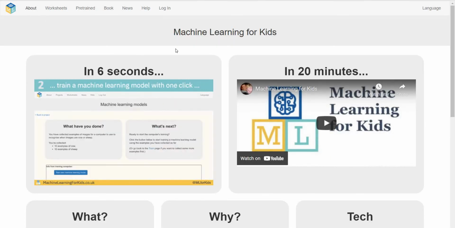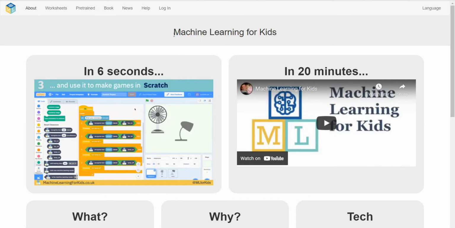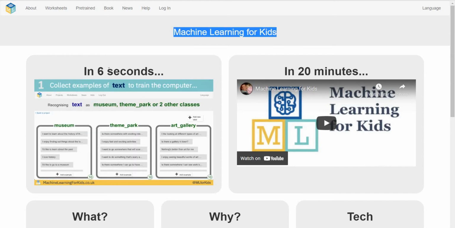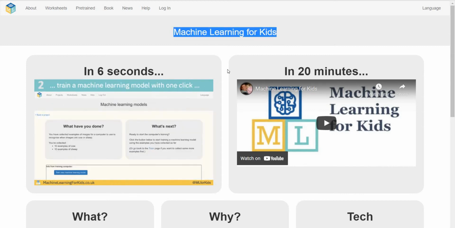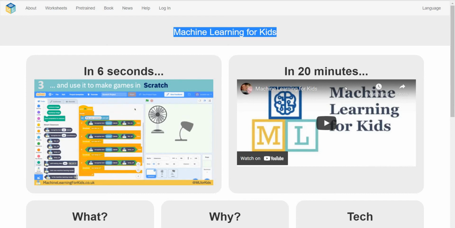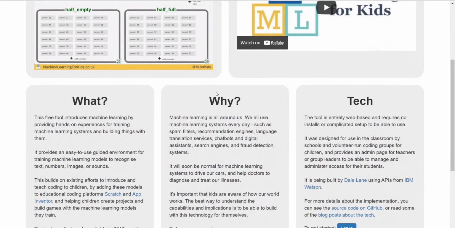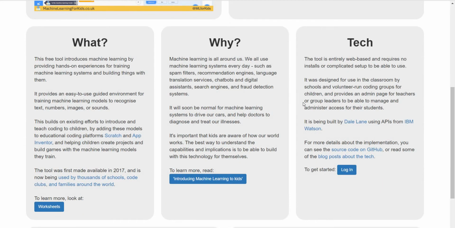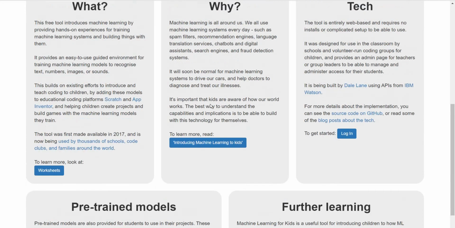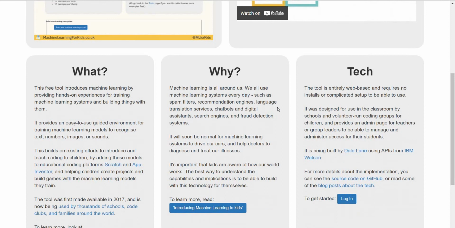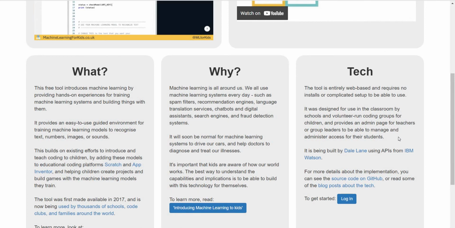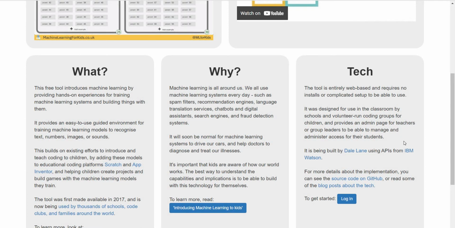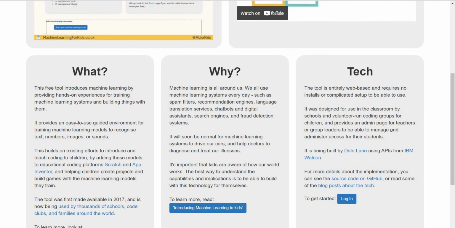Just click About. They are trying to explain Machine Learning for Kids, how machine learning will work, and they have provided that kind of information here, how it will work and why we need to learn this machine learning, and who will help you to teach this machine learning program.